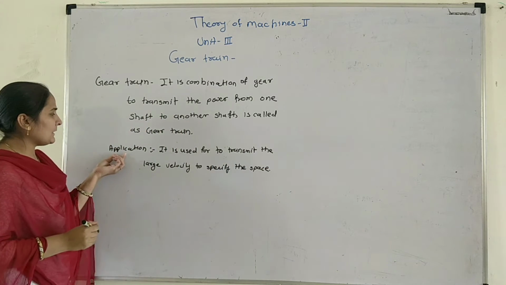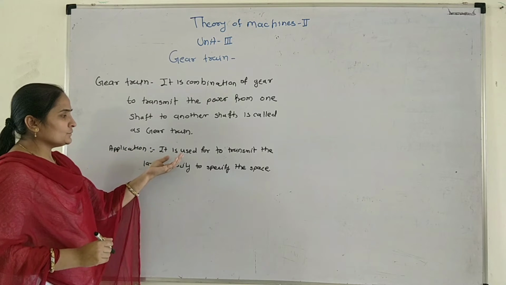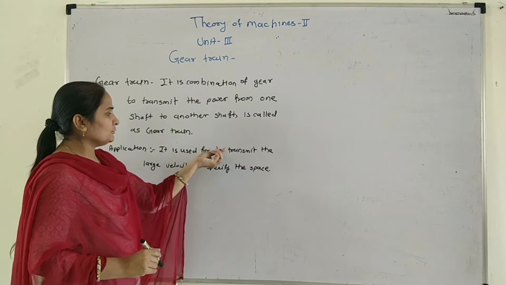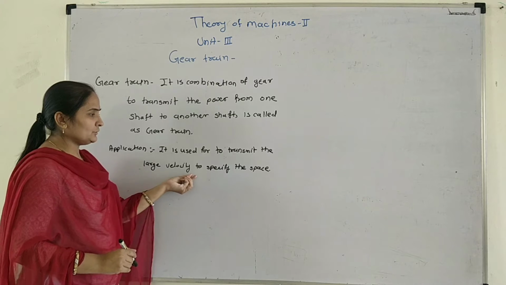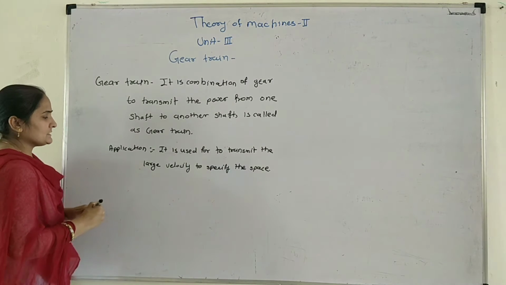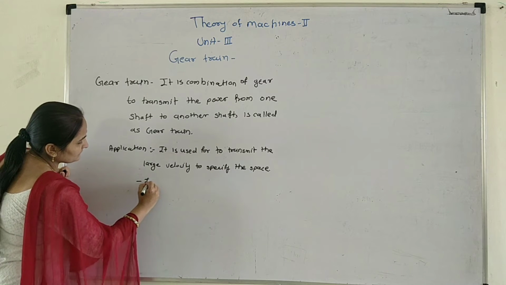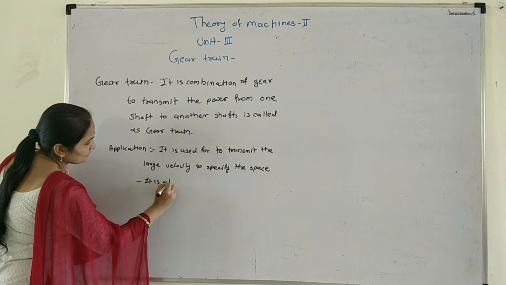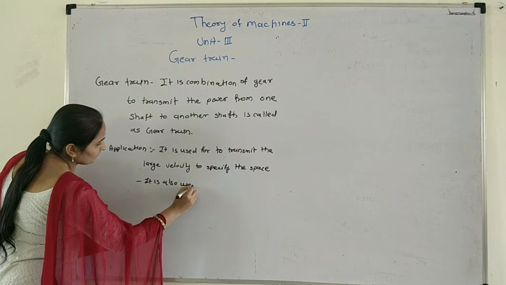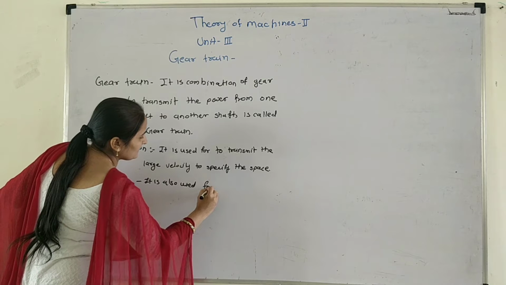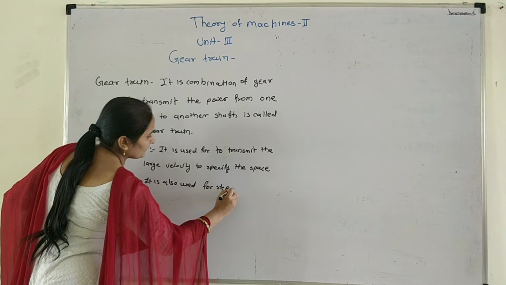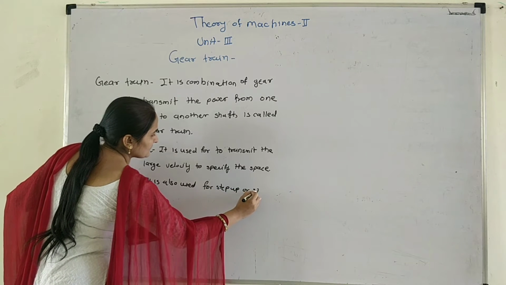Now, it is used to transmit the large velocity within the specified space, and it is also used for step up or step down.